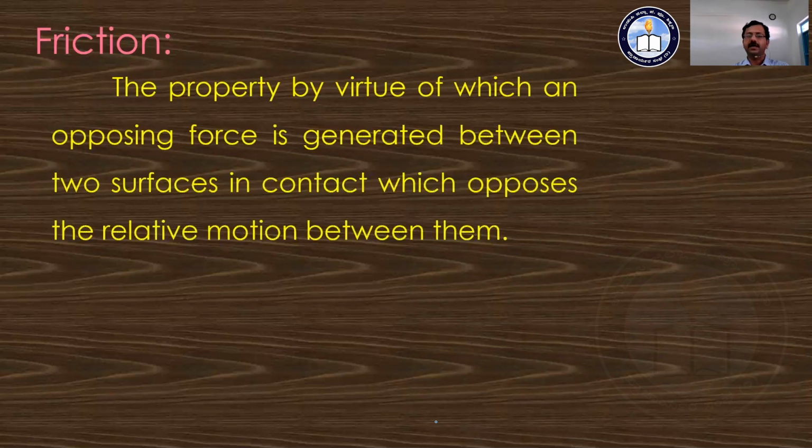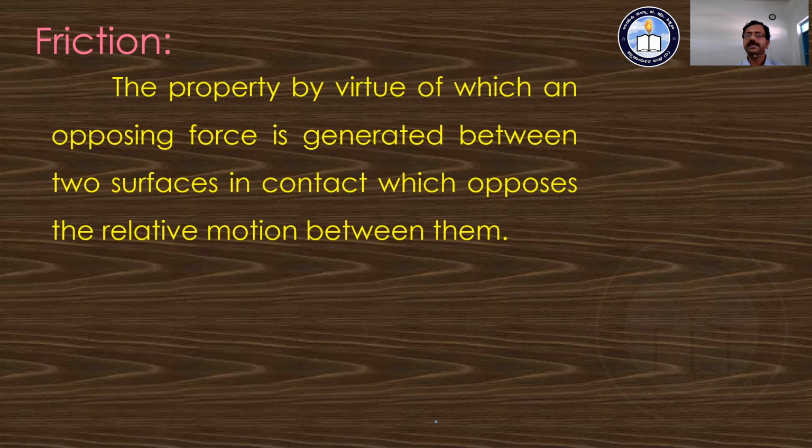And hence we are going to give the definition for friction. What is friction? How is it defined? It is the property by virtue of which an opposing force is generated between the two surfaces in contact, and which opposes the relative motion between the two surfaces. It is a property of the two bodies.